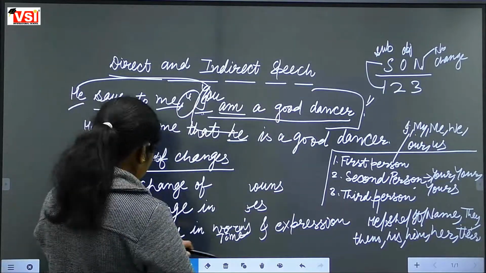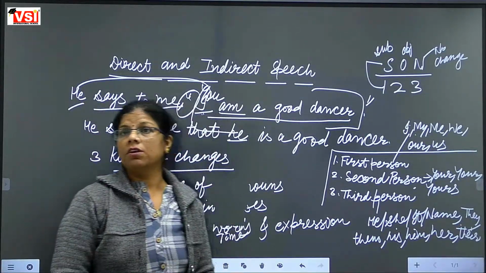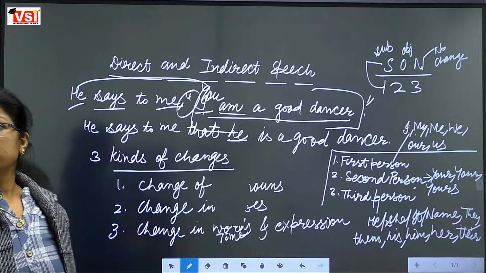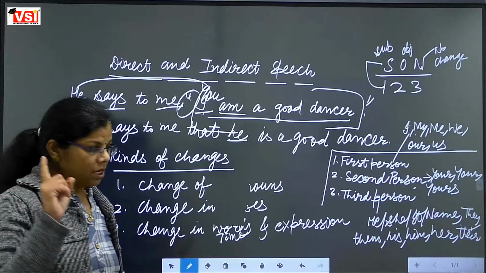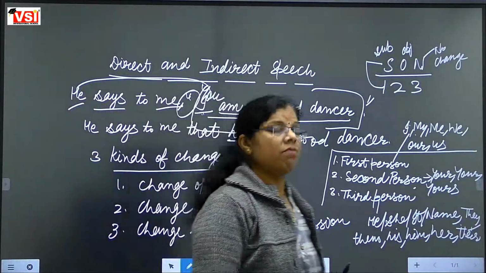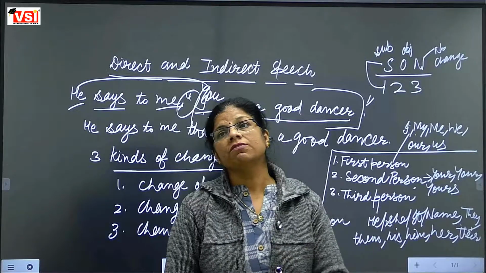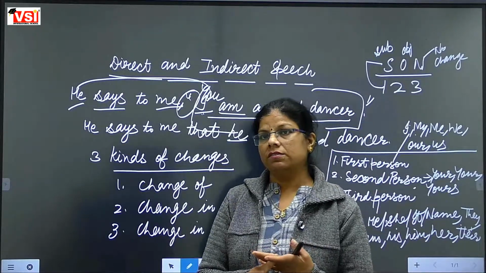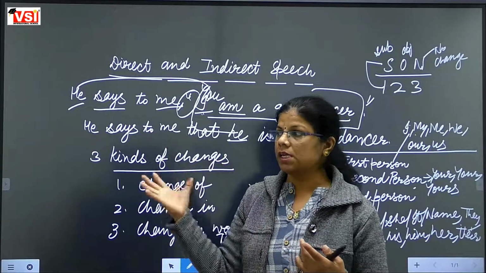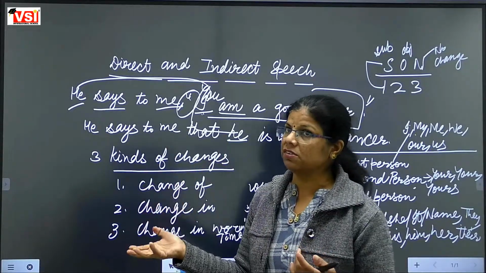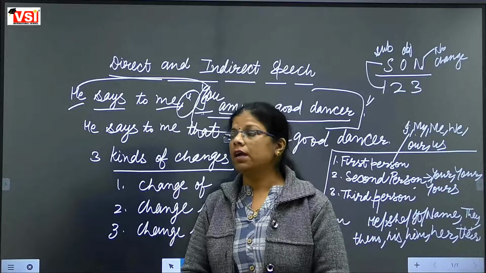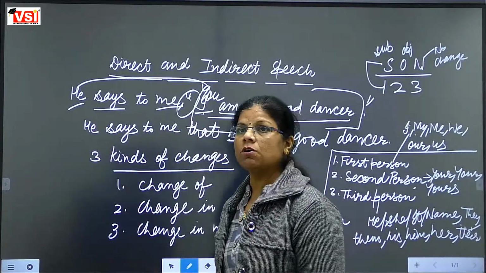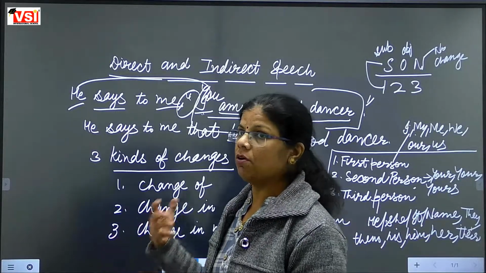Fine. So the basic information that I wanted to give you about the direct indirect sentences, I think it is clear to you. First thing we have learnt in this class, what is direct speech sentence, what is indirect speech sentence. Second thing we have learnt, the part that is outside of the inverted commas will be called reporting verb.